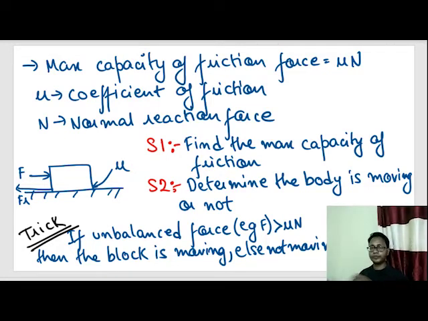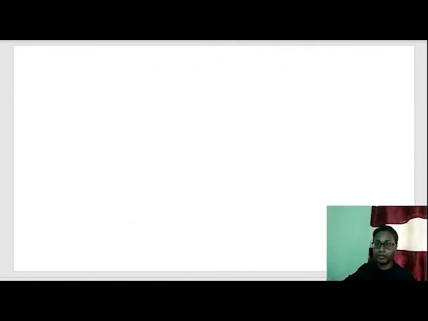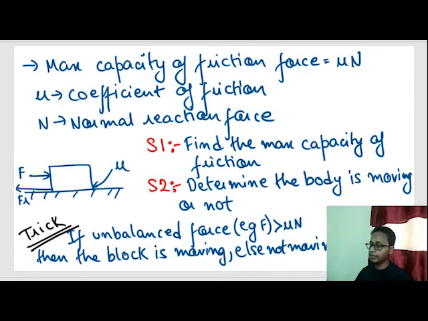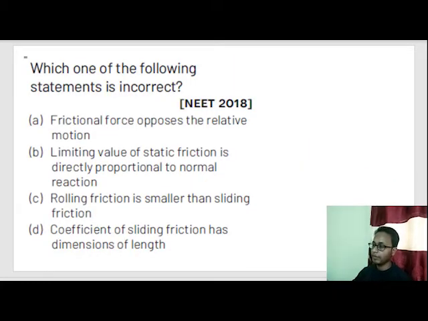Now let's do a problem. So now let's solve a question. From here we start solving questions. Which one of the following statements is incorrect? That means which one of the following statements is wrong? Frictional forces oppose relative motion.